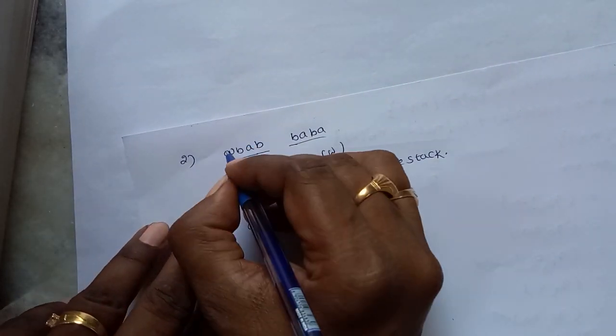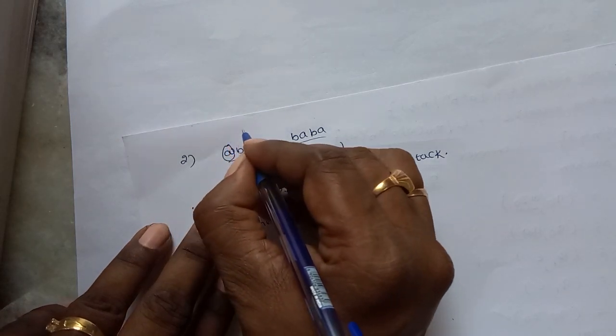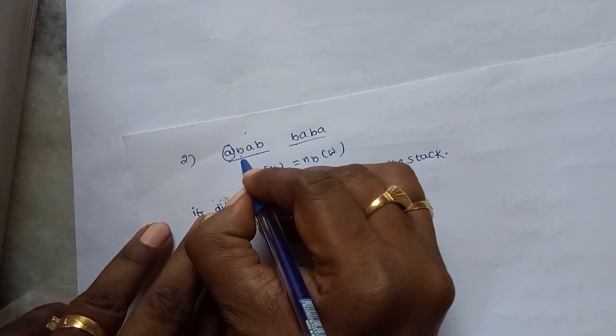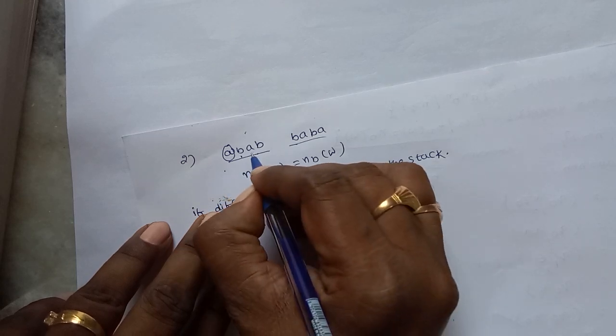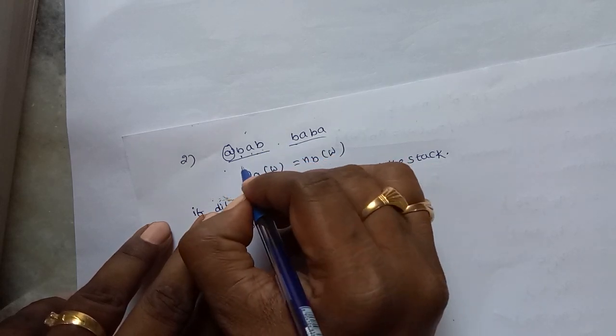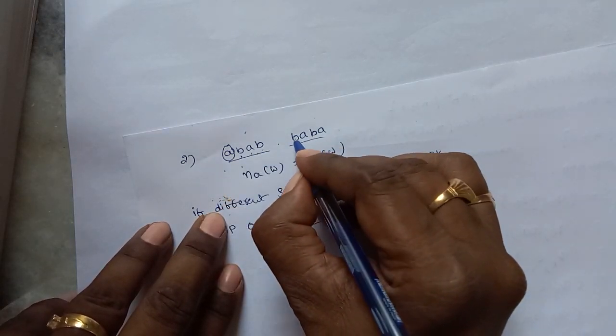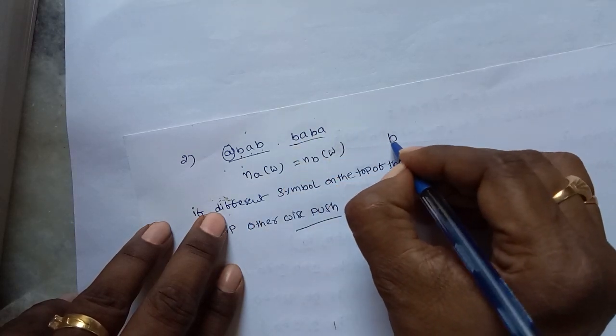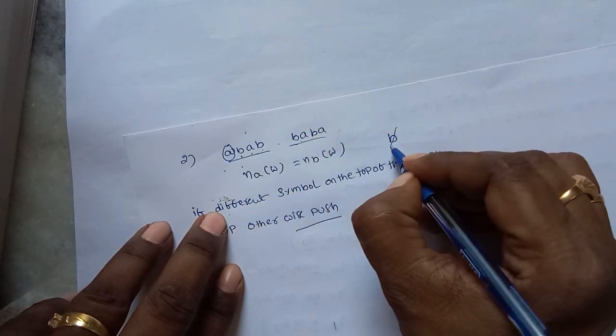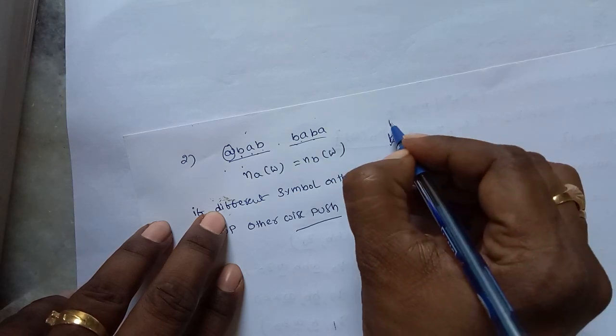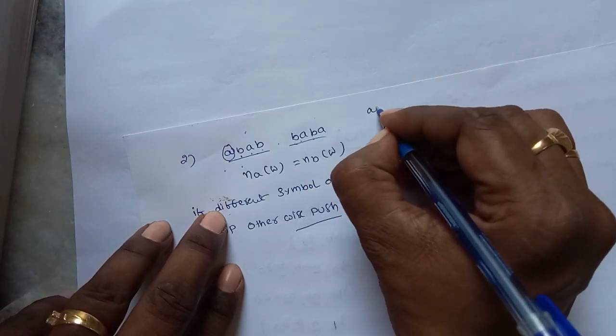That means if first A appears, perform push operation. If B appears, perform pop operation. If A appears, push. B appears, pop. Similarly, first B, push into the stack. Next A comes, pop. Next B, push into the stack. Next A comes, pop. Suppose A, B, B.